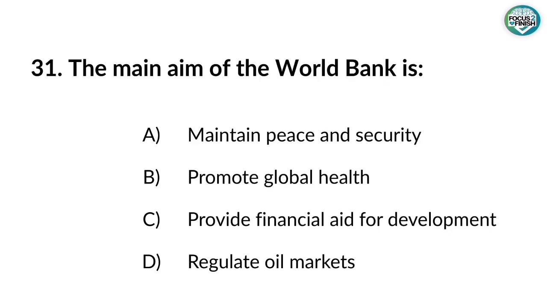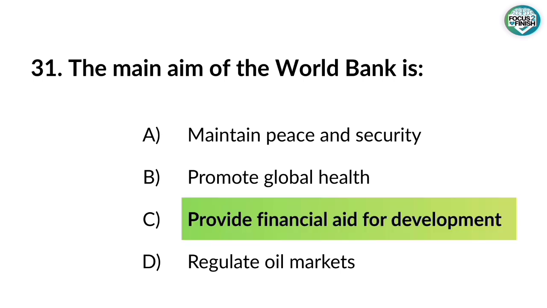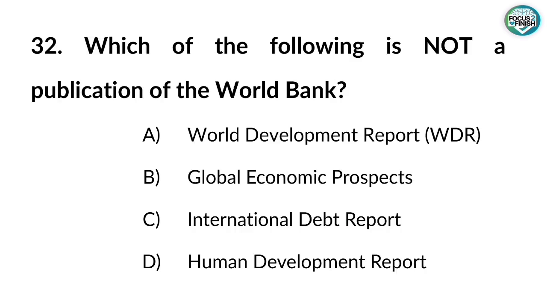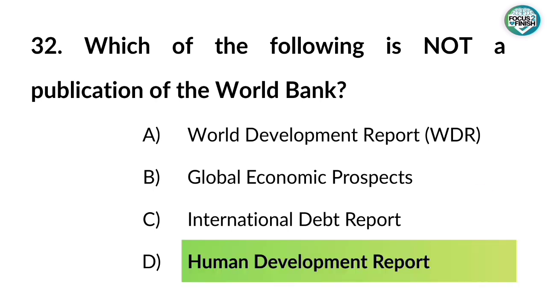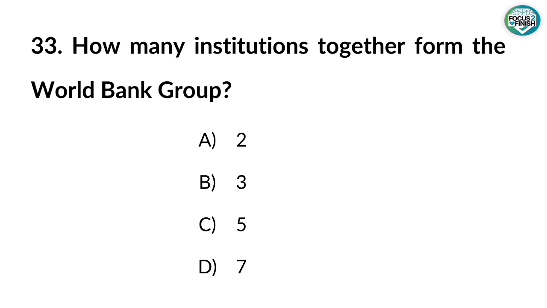31. The main aim of the World Bank is. Answer: Provide financial aid for development. 32. Which of the following is not a publication of the World Bank? Answer: Human Development Report. 33. How many institutions together form the World Bank Group? Answer: 5.